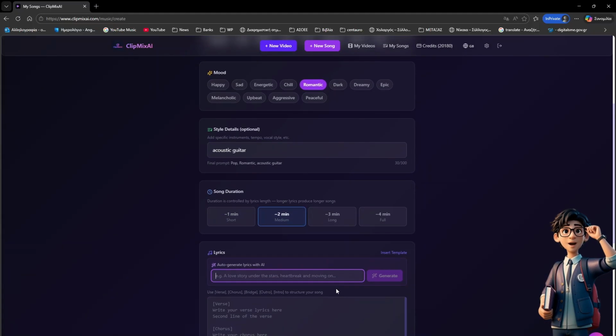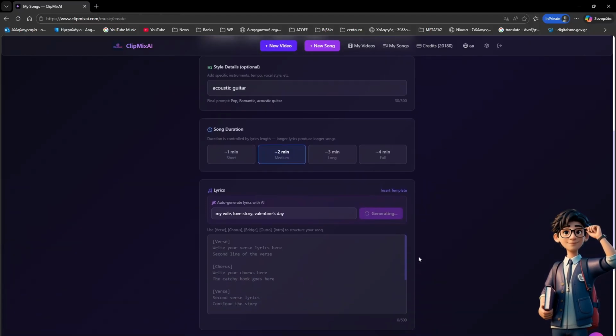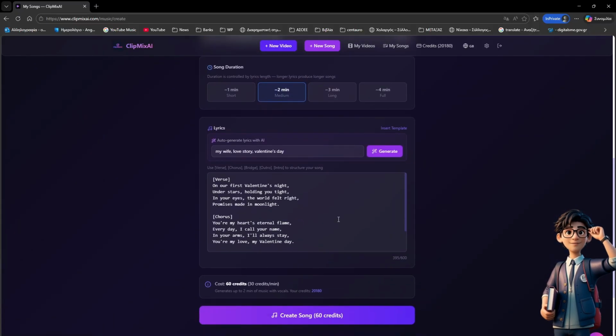And now, we write a few things to generate the lyrics. Let's write My Wife love story for Valentine's Day, for example. And you click Generate. And you have the lyrics.